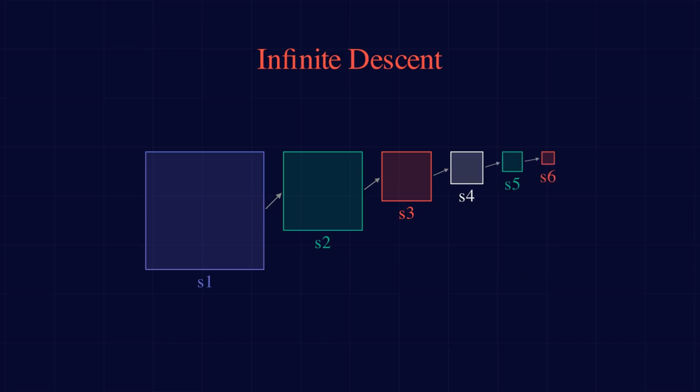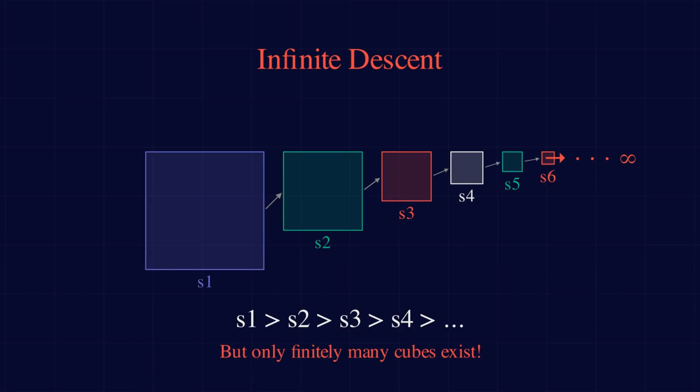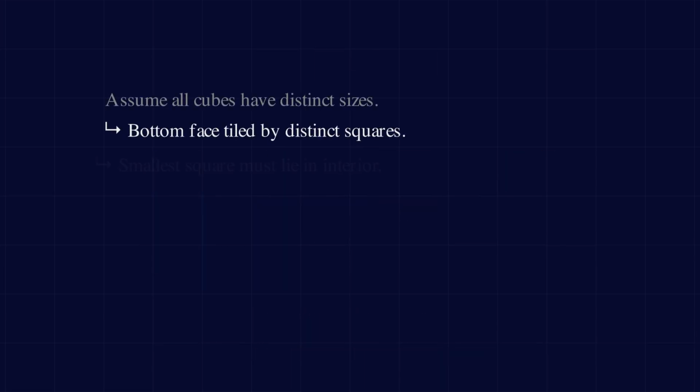We have a new square tiling, and by exactly the same argument, the smallest square in that tiling must lie in the interior, with an even smaller square on its top face, creating yet another tiling of a smaller square. This chain never stops. Each step produces a strictly smaller cube, giving us an infinite, strictly decreasing sequence of cube sizes from a finite collection of cubes. That is impossible. This is the contradiction.